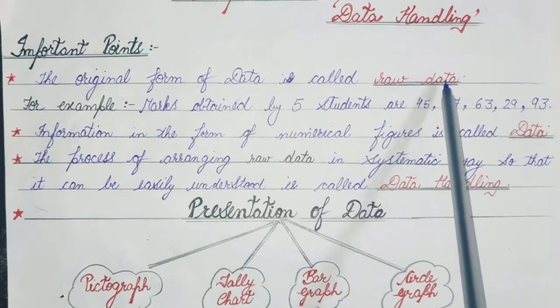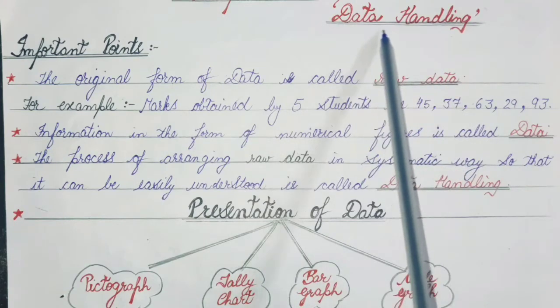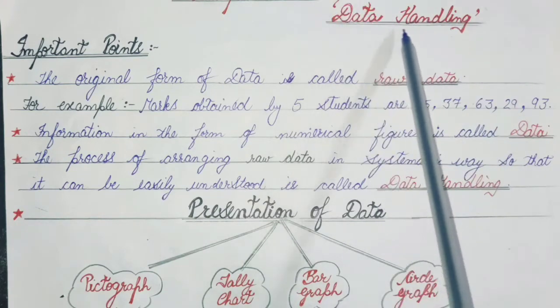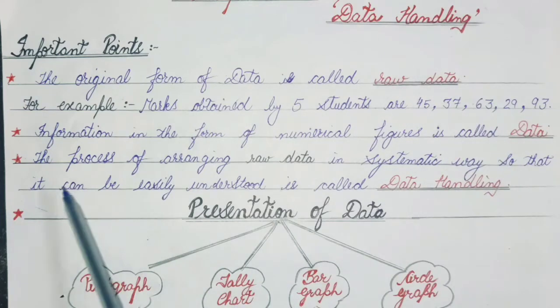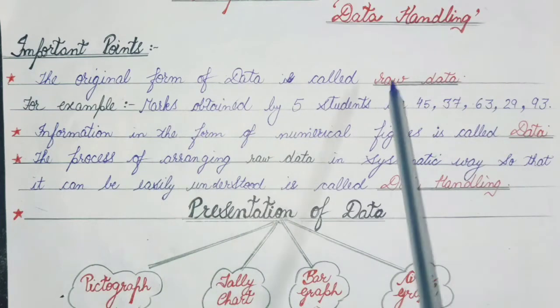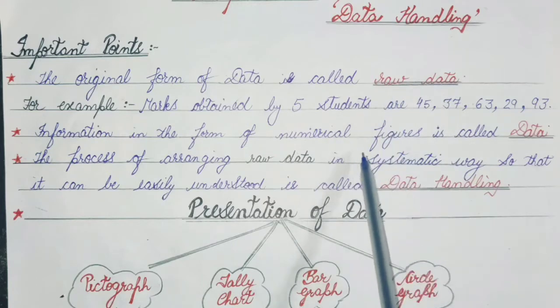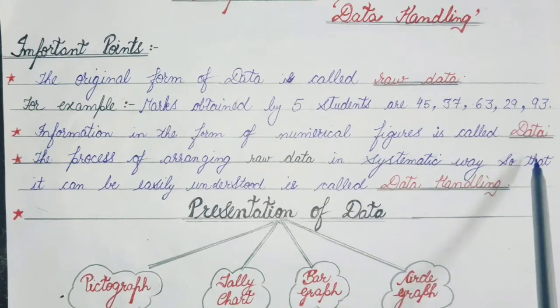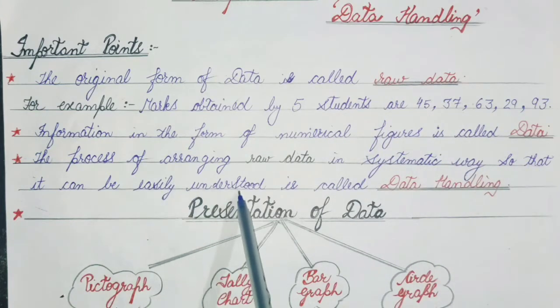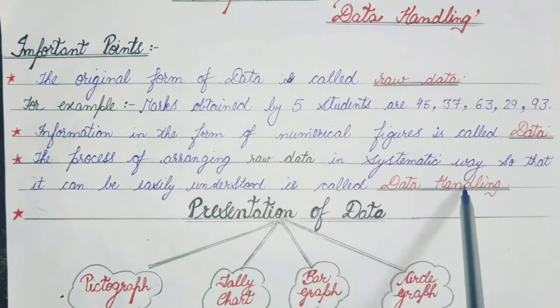Clear everyone? Now, as the chapter name is data handling, understand this full term. The process of arranging raw data in a systematic way so that it can be easily understood is called data handling.